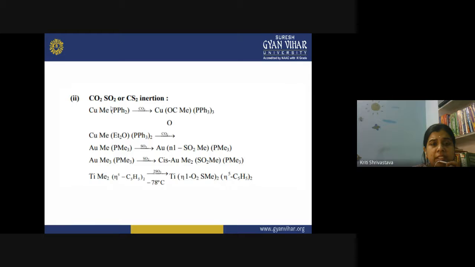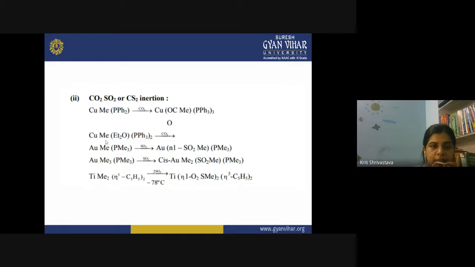The second type of insertion reactions are those where the insertion of CO2, SO2 or CS2 is taking place. So you should also remember these reactions, which are very important, and the only way to remember them is to write them in your notebook. So simple addition is taking place, like take this first reaction: copper, methyl group and PTH2. Now what happens? CO2 is inserted here, along with this methyl. Then in the second reaction, what is taking place? CO2 is simply getting inserted, and the same complex will be formed.